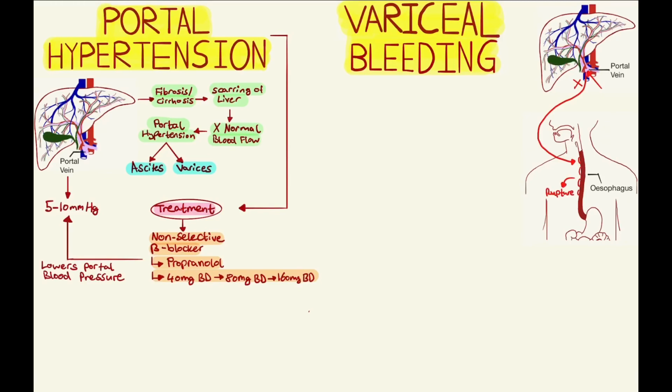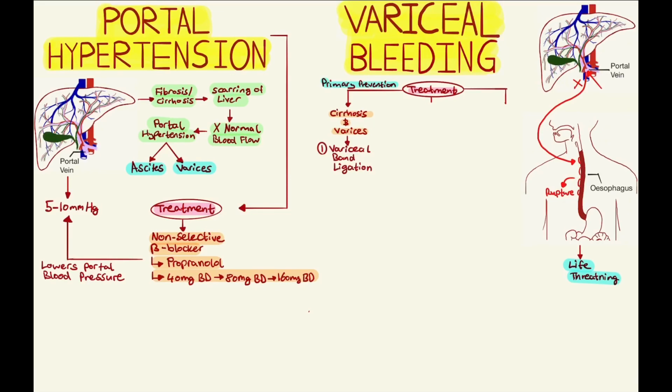This can be life-threatening. Primary prevention should be given in patients who have cirrhosis and fibrosis to prevent variceal bleeding from occurring. Variceal banding can be used, where the vein is banded in a way to cut off the blood flow through the vein. Non-selective beta blockers, such as propranolol, are also commonly prescribed.